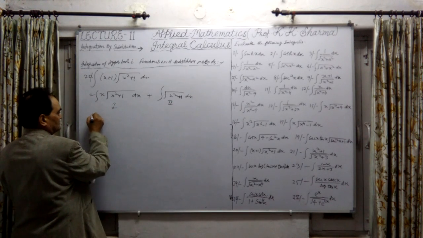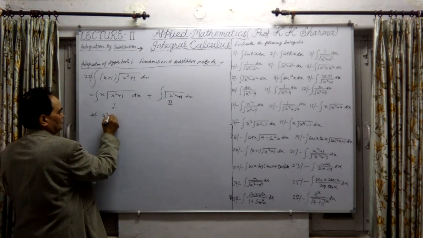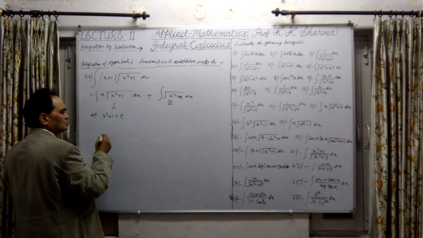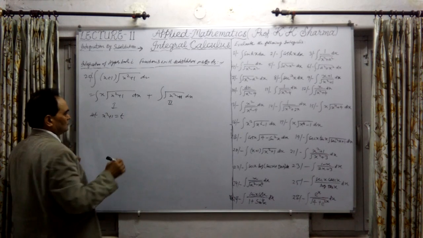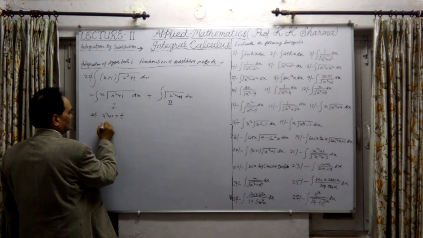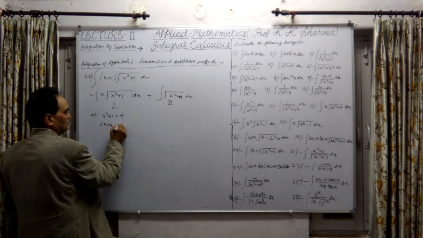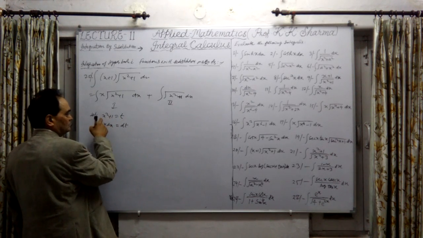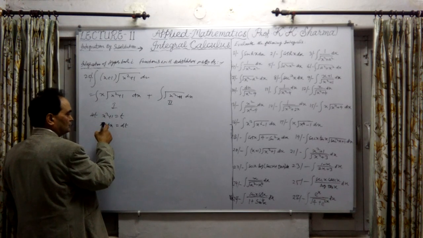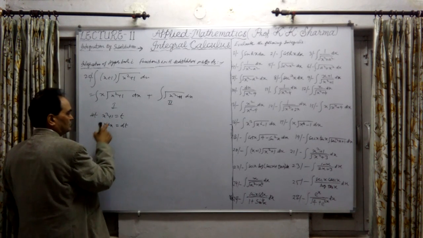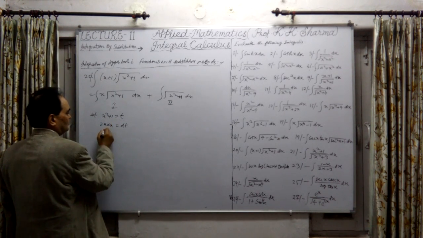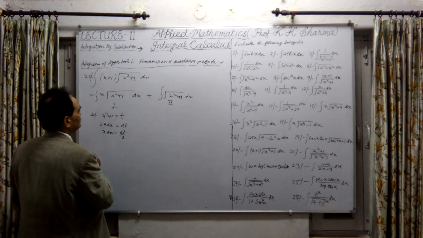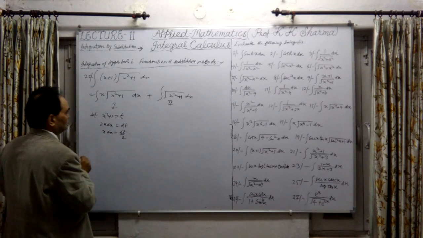So in the first part, let x square plus 1 equal to t. Therefore, 2x dx equal to dt, differentiating with respect to t, the 1 is 0. Therefore, x dx equal to dt upon 2. Substituting this value here, we get,